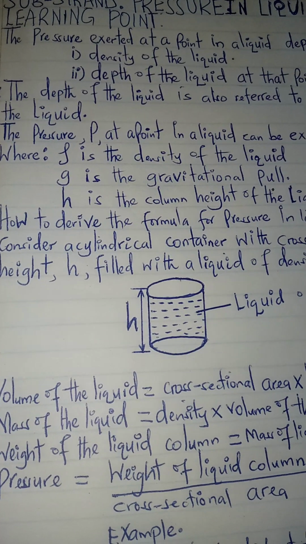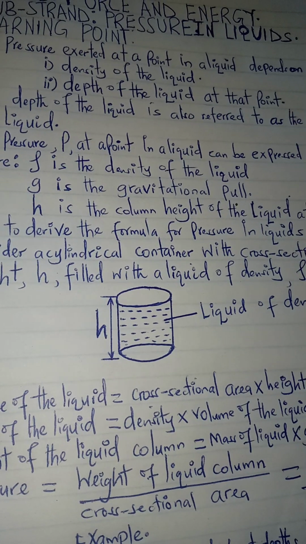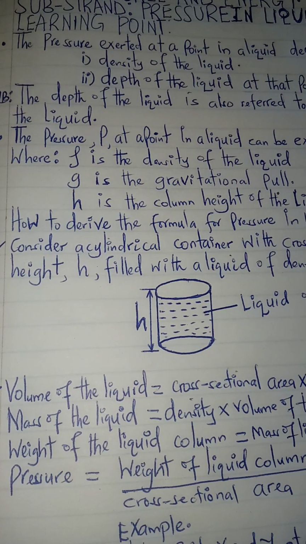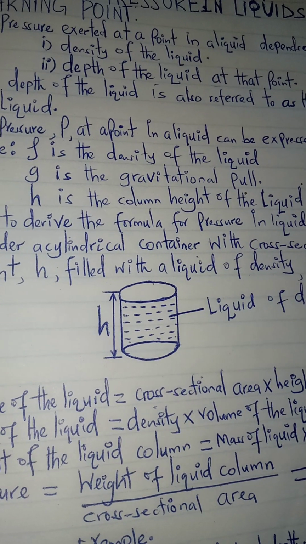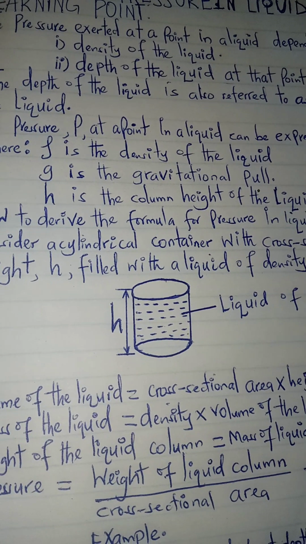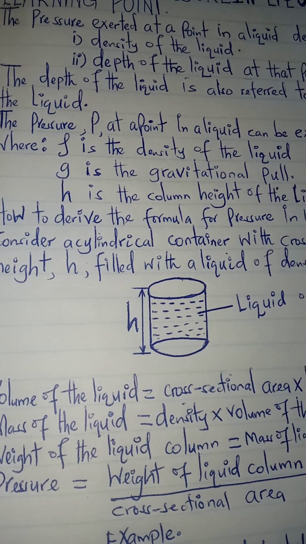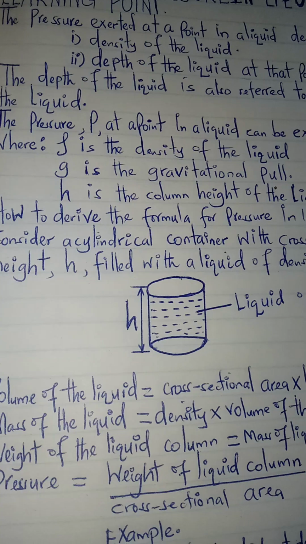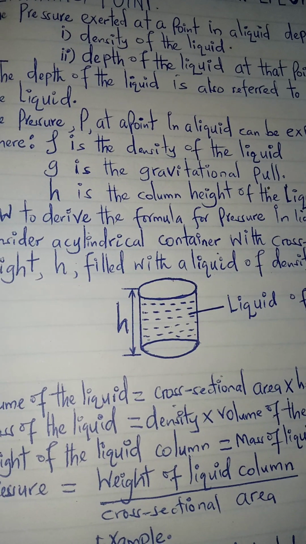Now, the pressure at a point in a liquid can be expressed as h rho g, or we term it as rho g h, where rho, that symbol there, is for density. That was in form 1.